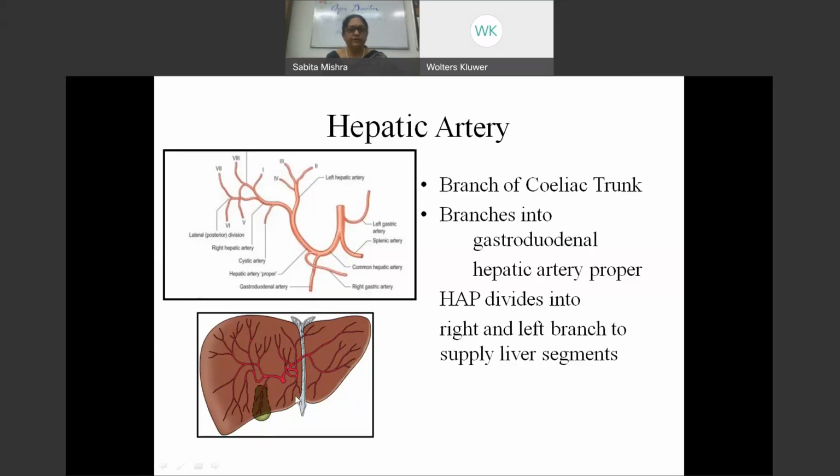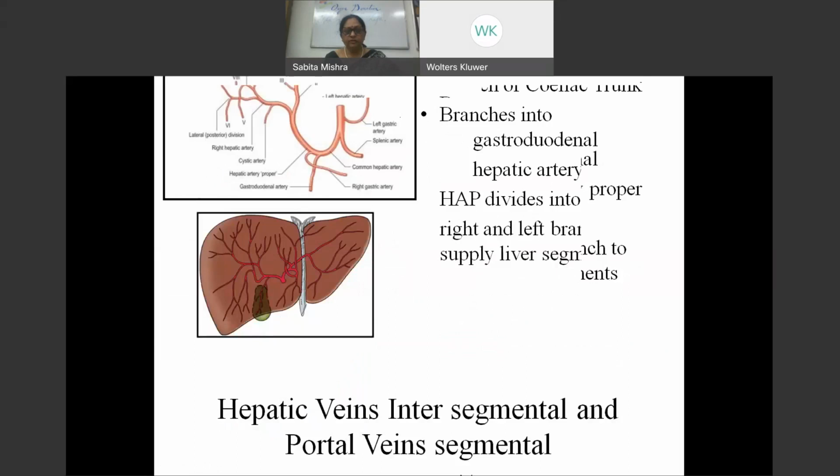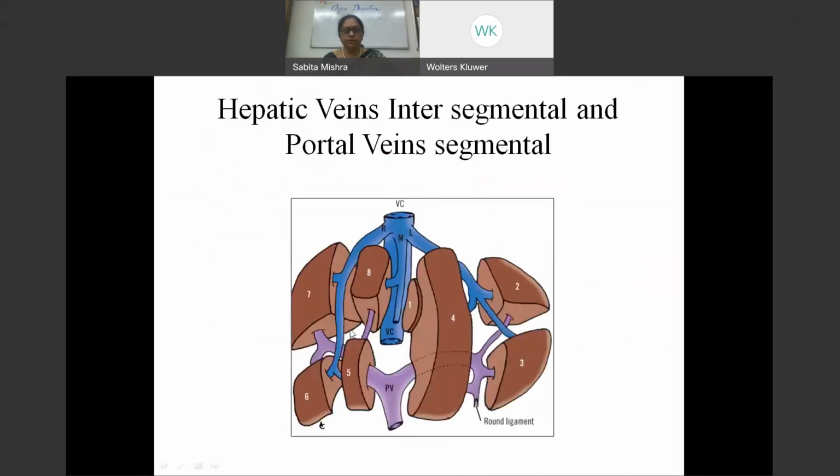The rest of the liver would look red, while this area which has been clamped would look ischemic, and with that they can make out which segment they have to resect. So these are showing you the hepatic veins, how they are intersegmental, while the portal veins are segmental, going to each of the segments.